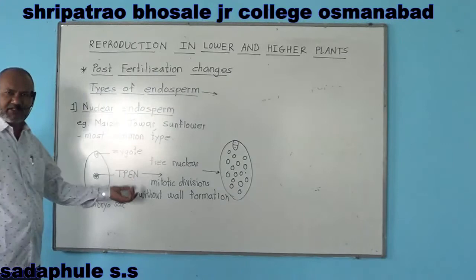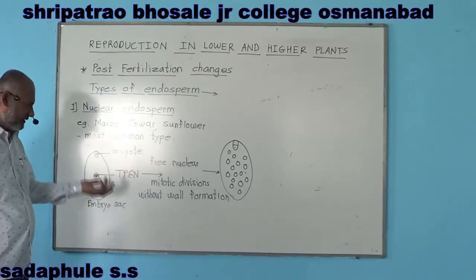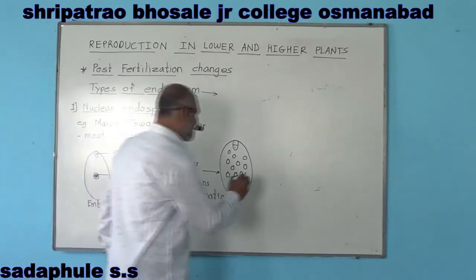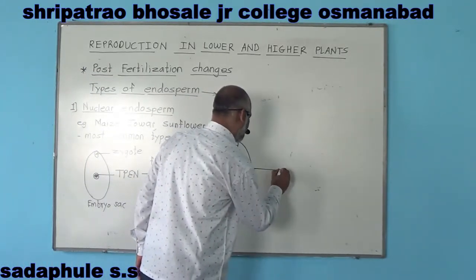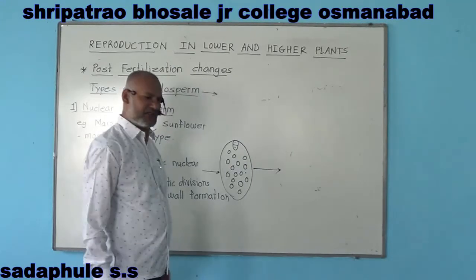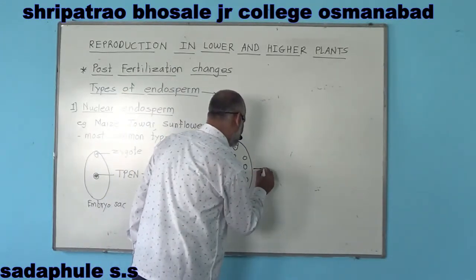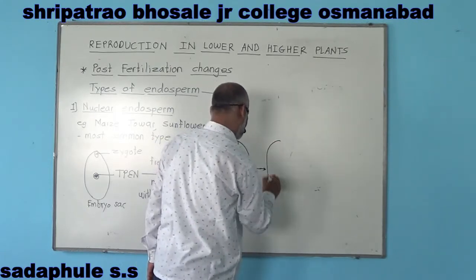That is, it involves only karyokinesis. There is no cytokinesis. Later on, there is appearance of a large central vacuole.